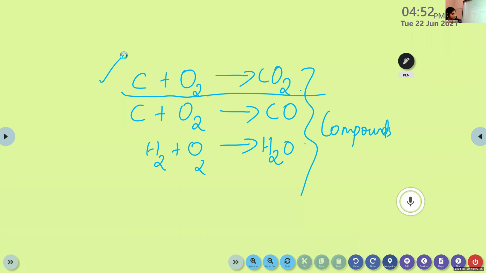Not element, atom. Carbon is an atom. Okay, then oxygen. Is it atom or molecule? O2. Sorry, molecule. Okay, molecule. Then CO2, is it molecule or compound? Sorry, compound. Okay. So this one is atom. This one is a molecule. Here, two oxygen atoms join together, so it is a molecule. And here it is a compound. Clear?